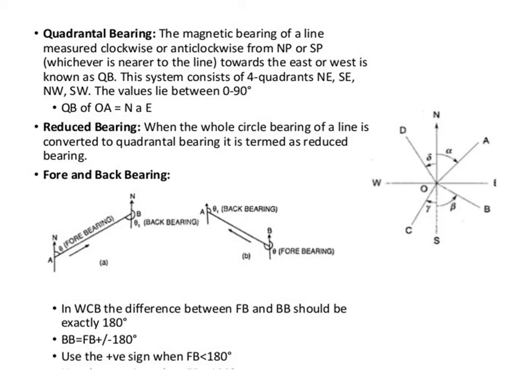At station A, the instrument is set up and the reference north direction is shown. Similarly at B, the north directions are parallel to each other. So for a line AB, the angle theta is taken, and that angle theta is the forebearing of line AB. Similarly, after recording the forebearing of line AB, the instrument is shifted to B, and in the backward direction, theta 1 is the angle taken with reference to north. Therefore, theta 1 is called the back bearing of the line.